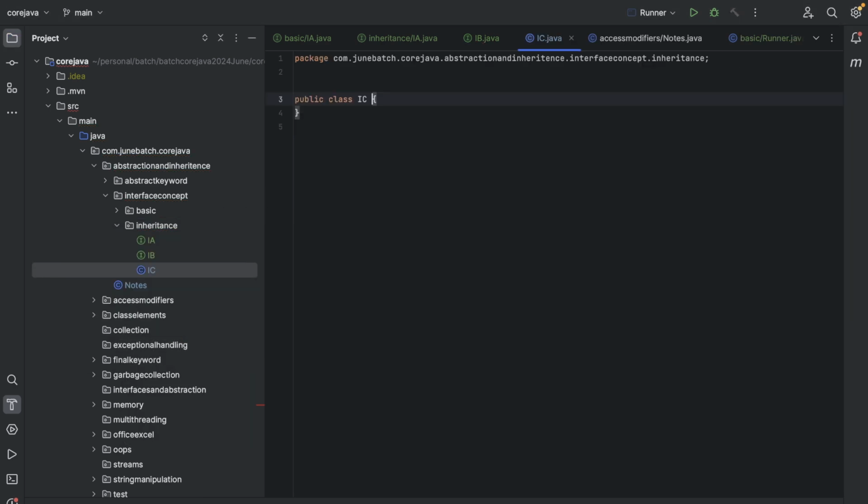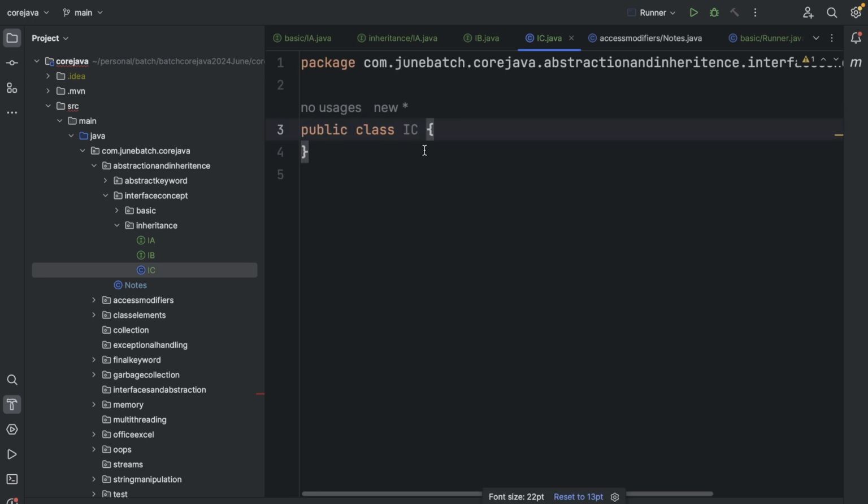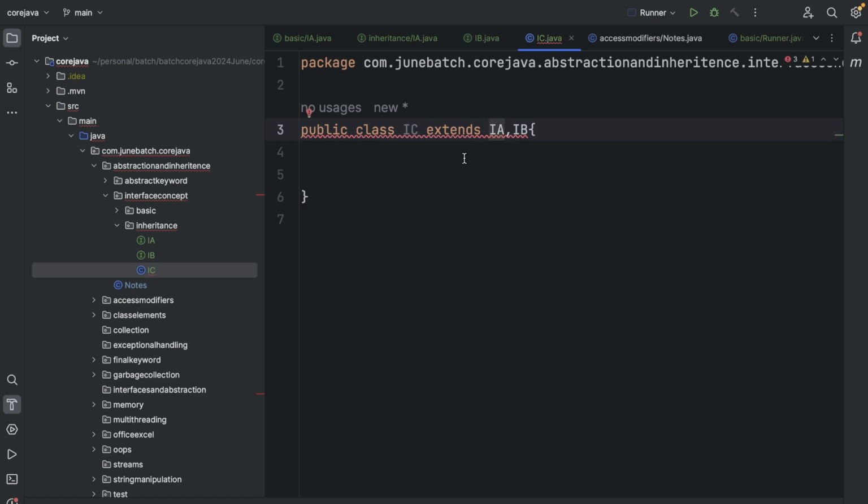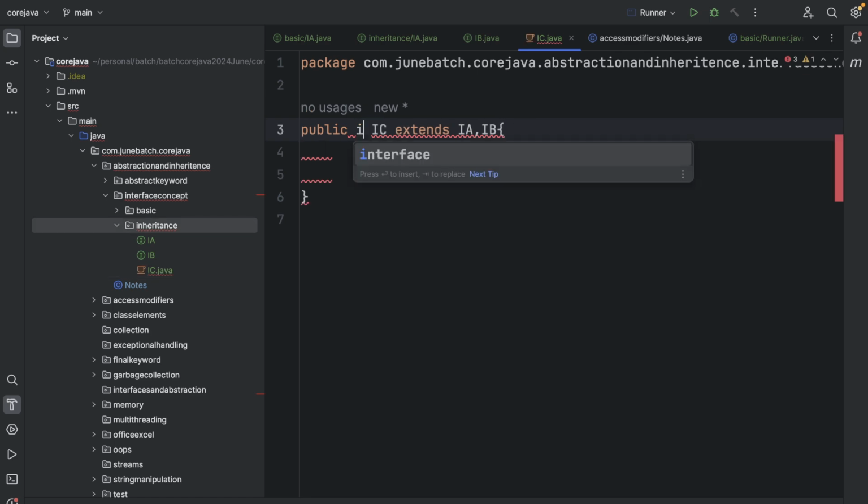Now let's see IC. Multiple inheritance was not allowed in Java with classes, but with interfaces it is allowed. IC extends, okay, interface, my bad.